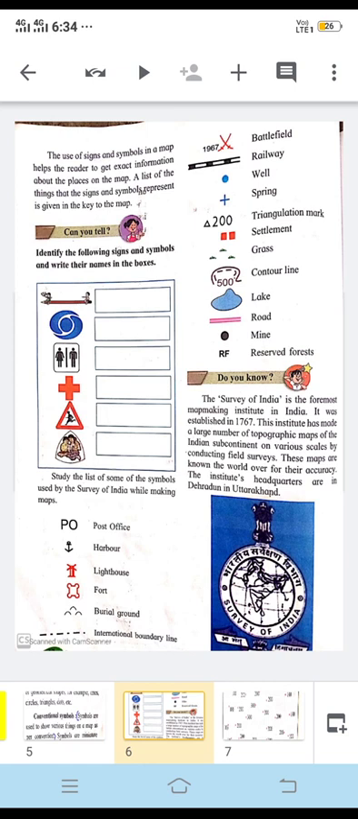Like if you see in the first box, identify the following signs and symbols and write the names of these symbols. So in the first picture you can see a pencil is drawn and there are two children. This symbol is mostly used for Sarva Shiksha Abhiyan, or government's educational purposes, where the government is propagating about